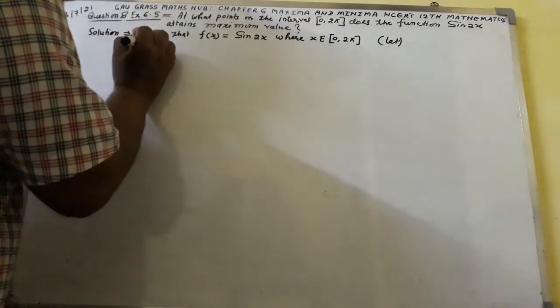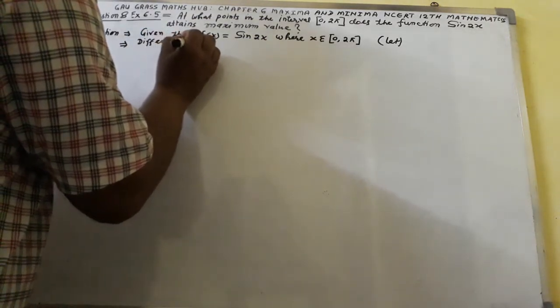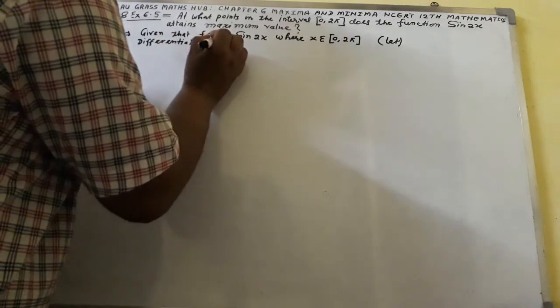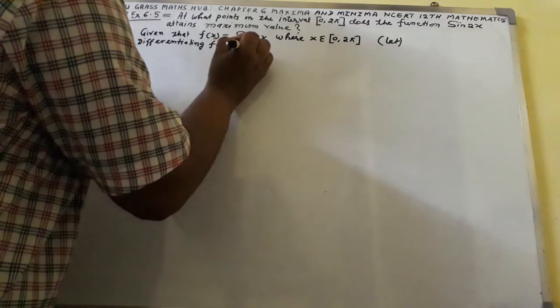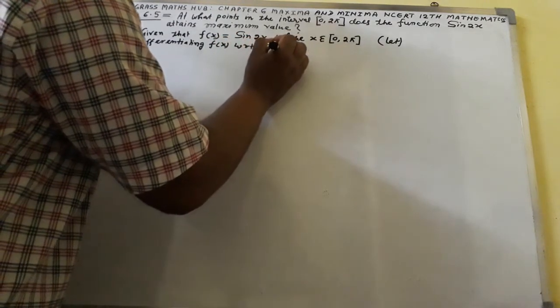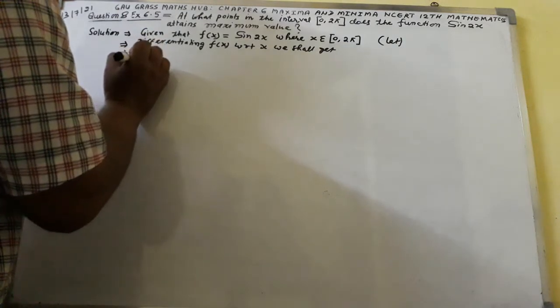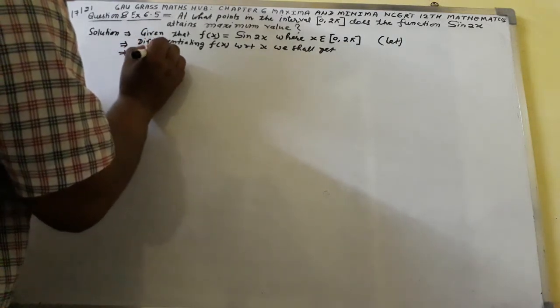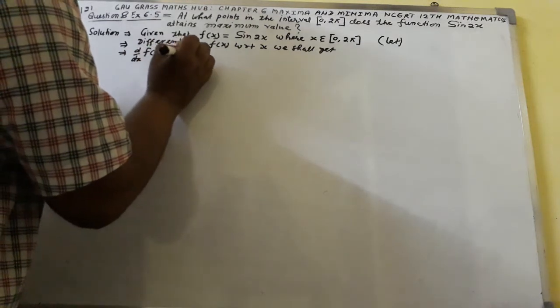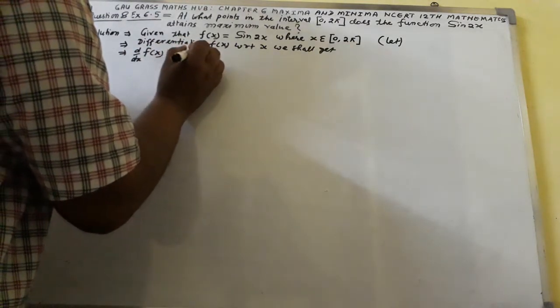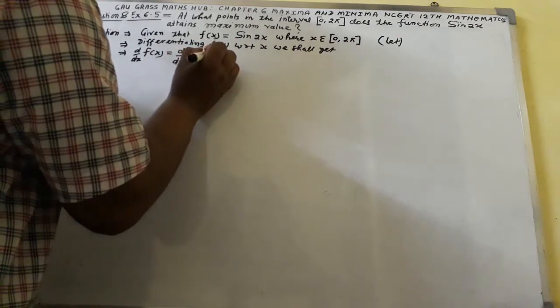What will we do next? Next I shall write, implies that, differentiating f of x with respect to x, we shall get d over dx of f of x equal to d over dx of sin 2x.